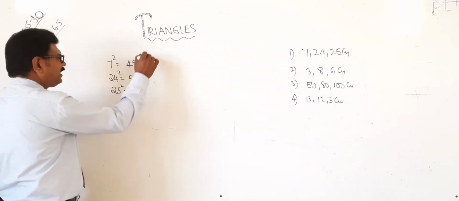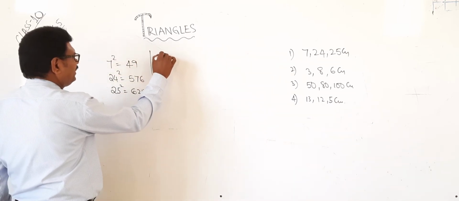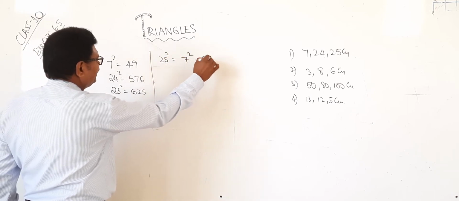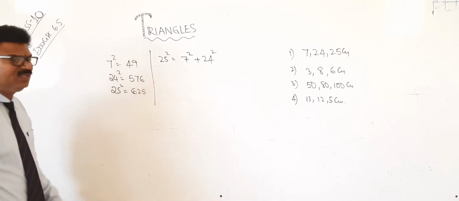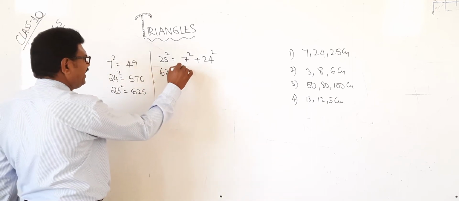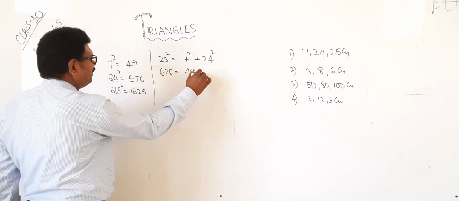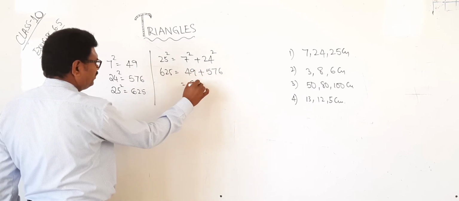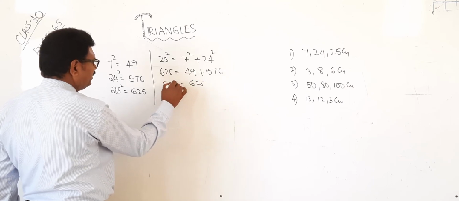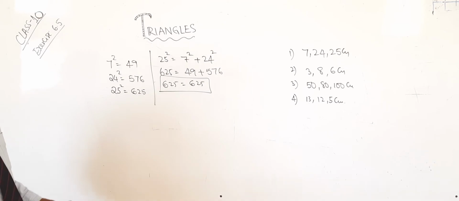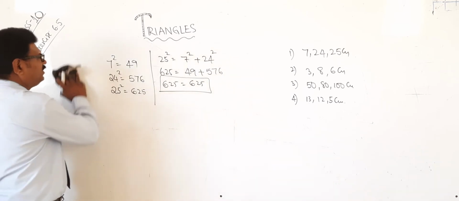In this, which is the bigger? Yes. 25 square equals 7 square plus 24 square. Now 25 square is 625. Here 49 plus 576 is also 625. Therefore they will form a right angle triangle. Did you understand? Yes. Good.